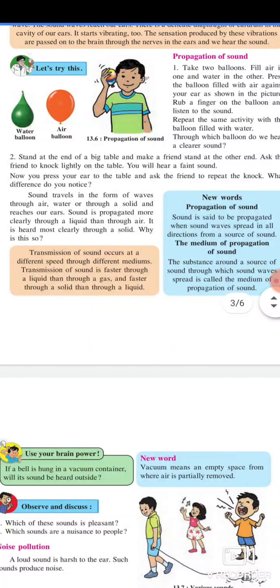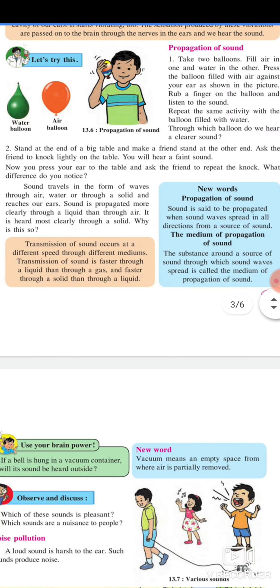Ask the friend to knock lightly on the table. You will hear a faint sound. Now you press your ear to the table and ask the friend to repeat the knock. What difference do you notice?